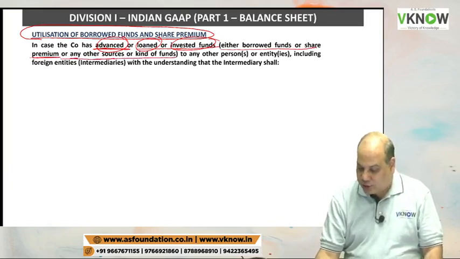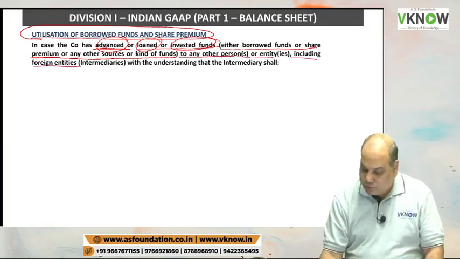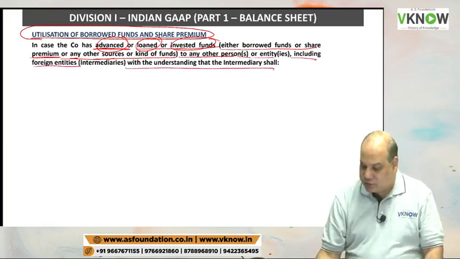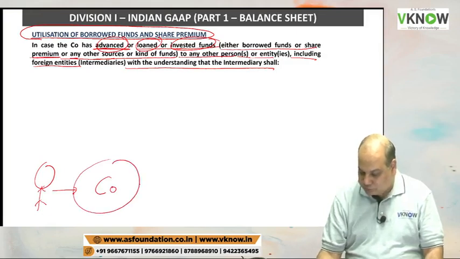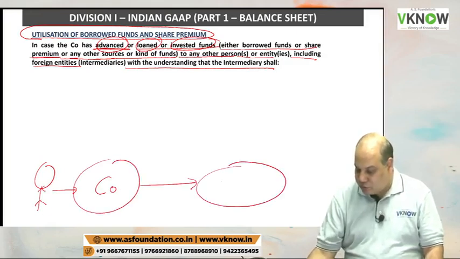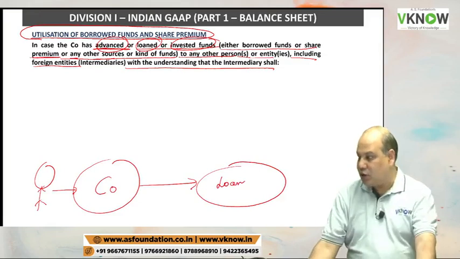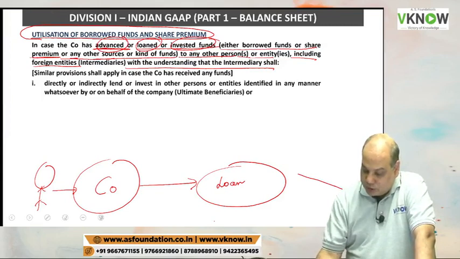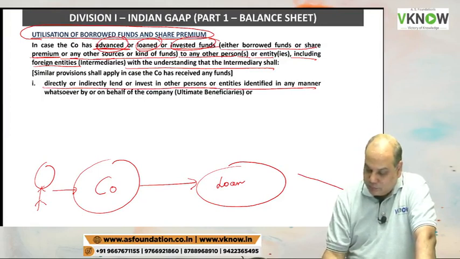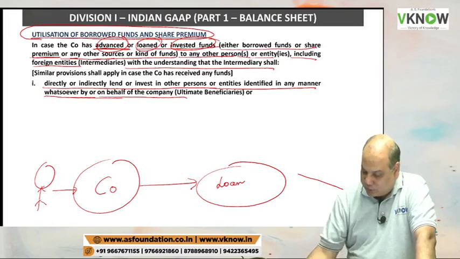other source or kind of funds to any person or entity, including foreign entity, with the understanding that, so you are a shareholder, you have invested funds in a company, and the company has given these funds to another party with the understanding that the intermediary shall directly or indirectly lend or invest in other persons or entities identified in any manner whatsoever by or on behalf of the company.